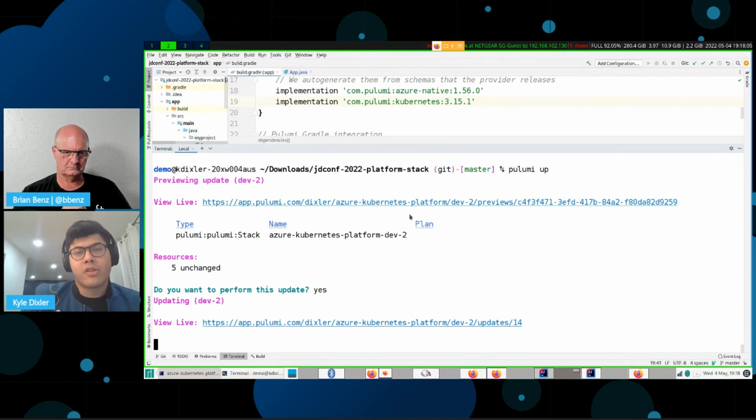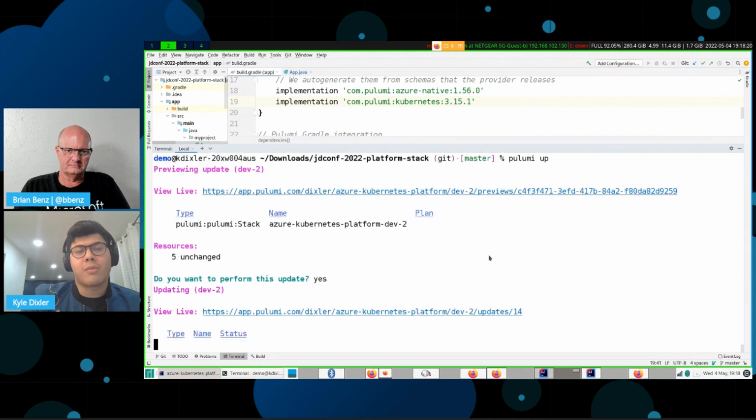So the app dev stack is going to be using a lot of these resources in the deployment. So it needs to be able to know what the values are for them. So in a little bit, it's going to output the values that are attached to these resources.